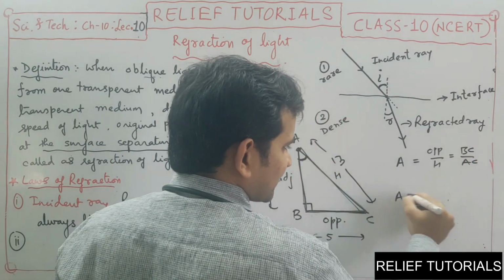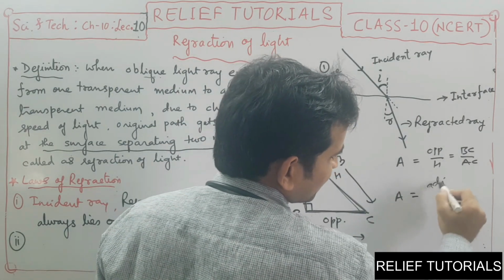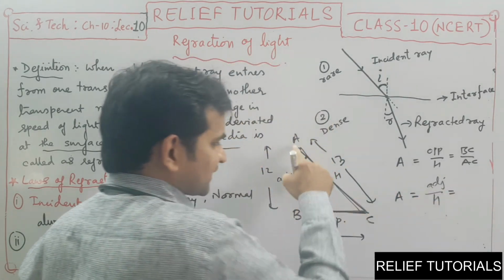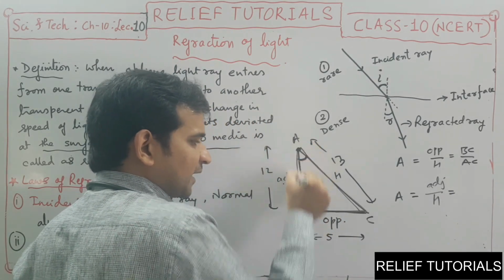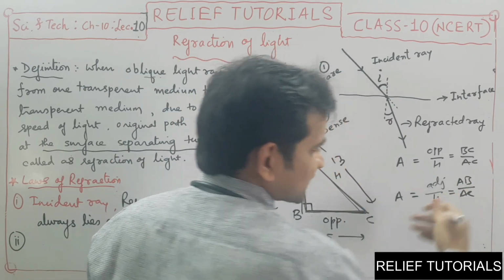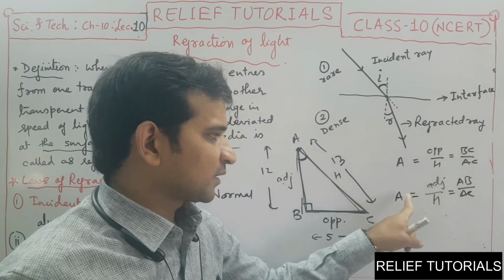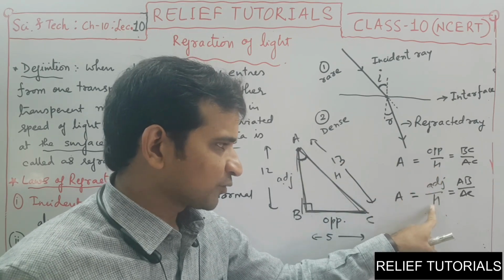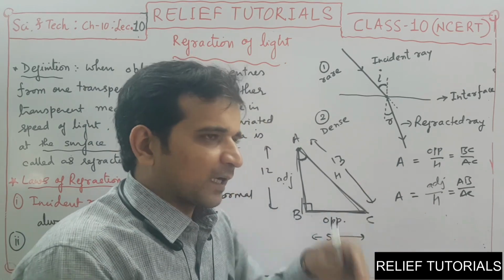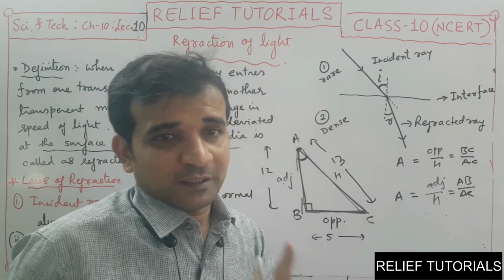Now corresponding to angle A, the ratio of adjacent side to hypotenuse also can be found. Different ratios are there. The adjacent side is 12, the name is AB, and the hypotenuse is AC. Such many ratios: opposite side to hypotenuse corresponding to angle A, adjacent side to hypotenuse, opposite side upon adjacent side, hypotenuse upon opposite side. 6 different ratios we can form.